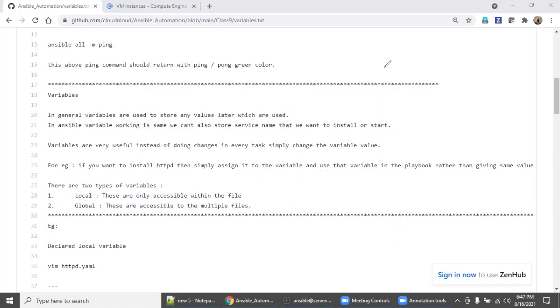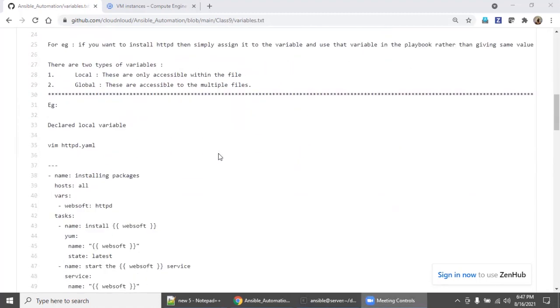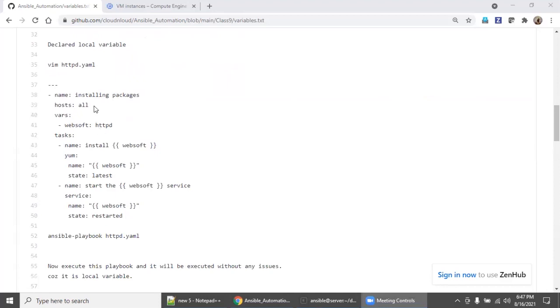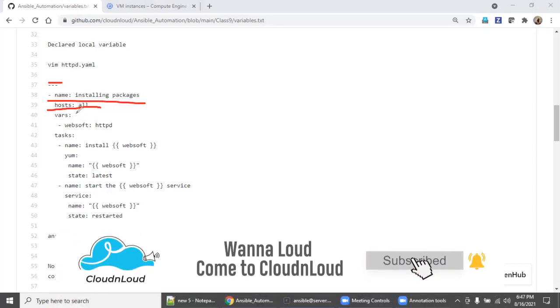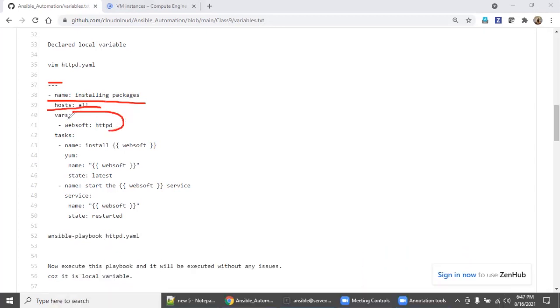So let's go to the hands-on. We are going to create a YAML playbook. In this YAML file, look at the --- and the hosts where we are going to implement this. There is a new section called vars, for variables.